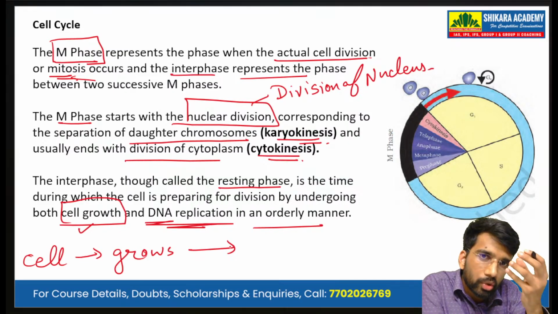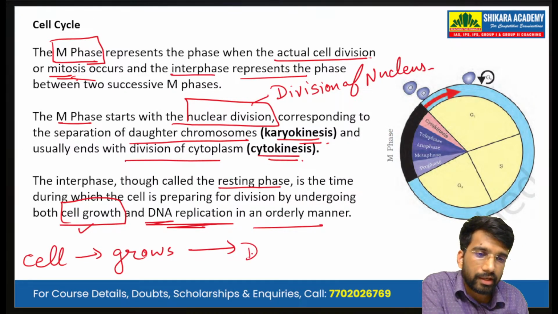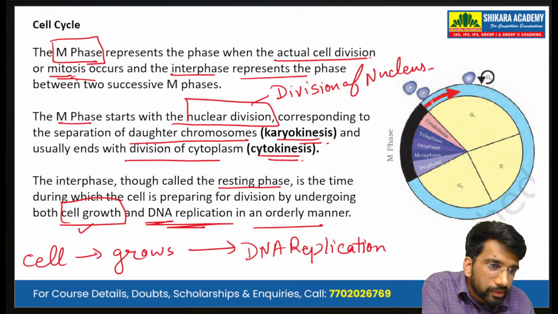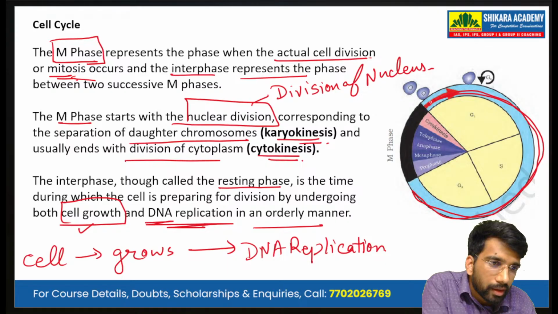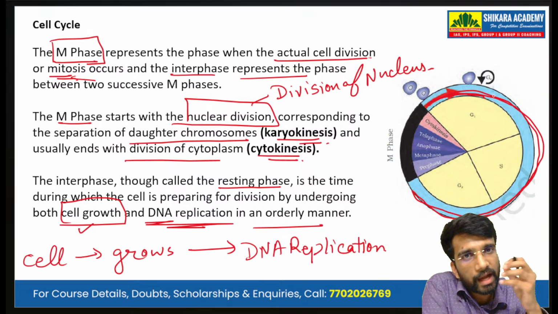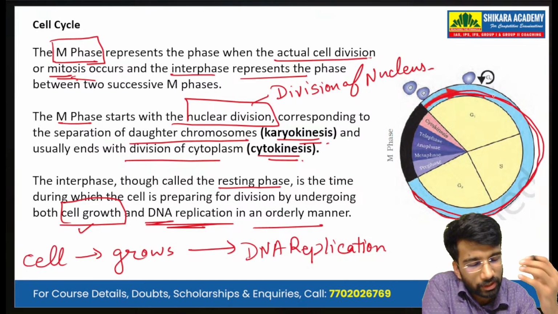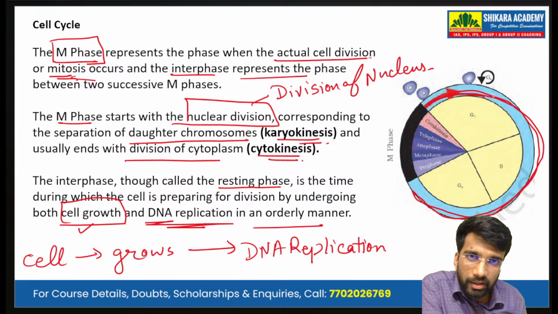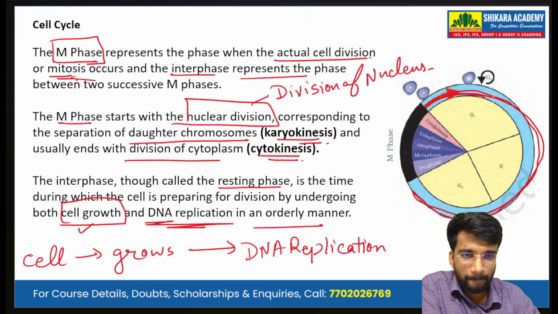Then inside the nucleus, there is DNA replication. So this entire phase is the interphase, in which the cell growth and the replication of DNA takes place, and the genetic matter doubles inside the cell.